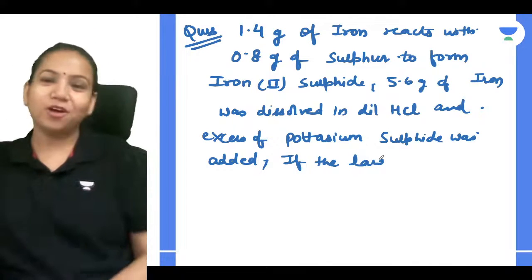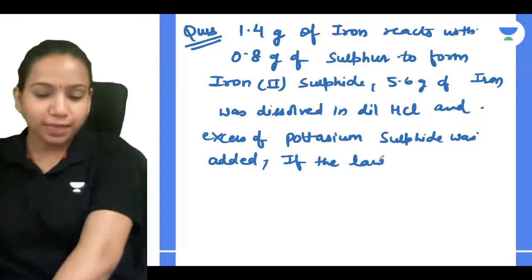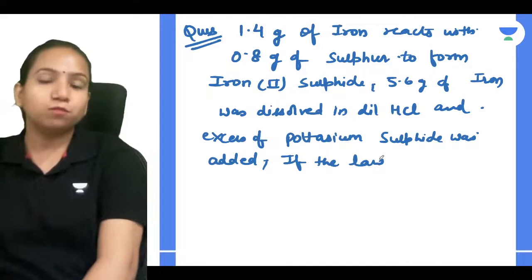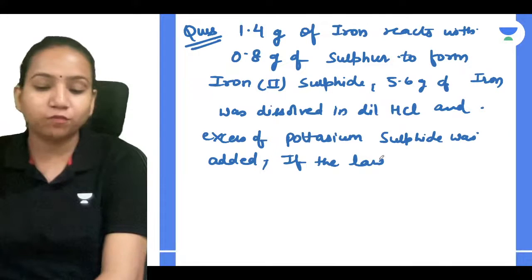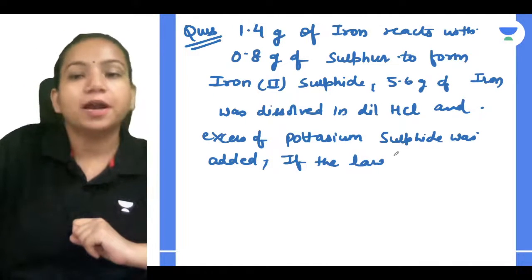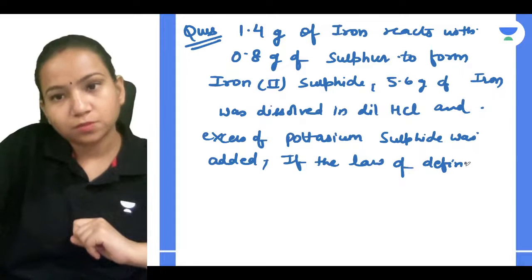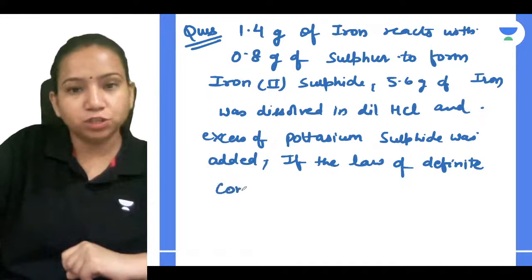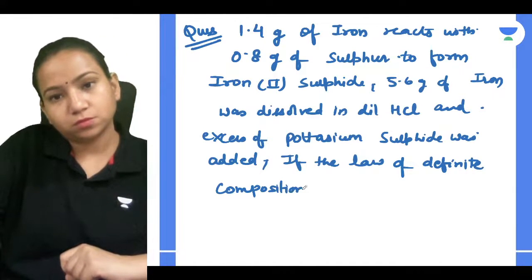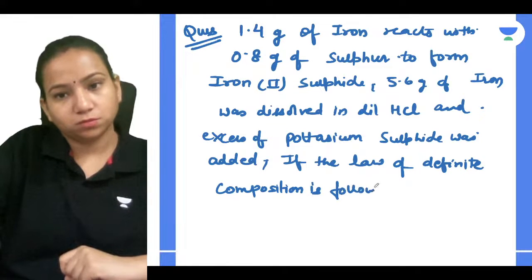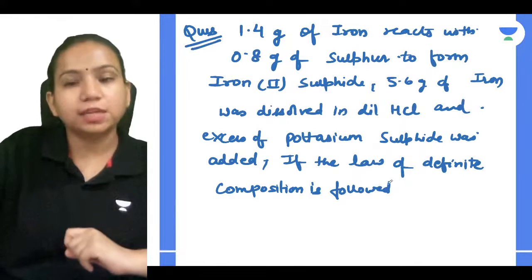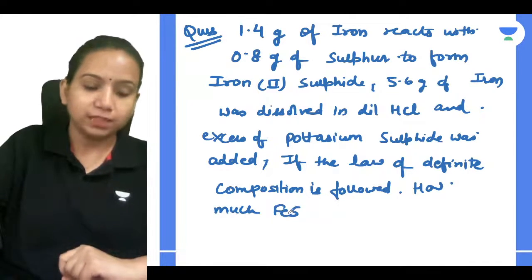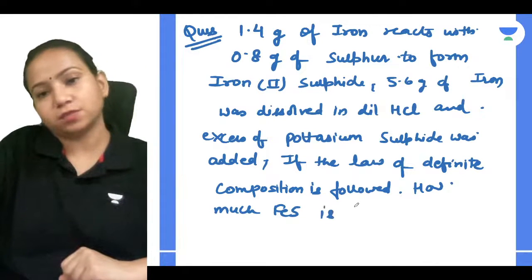In the next class I'll be sharing some questions in the description, where the law won't be mentioned but you have to work it out. So it says, if the law of definite composition is followed, how much iron sulfide, FeS, is formed in the second case?